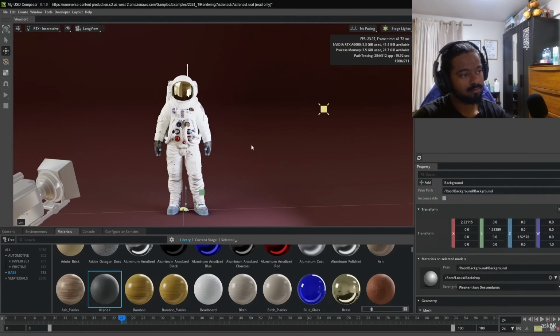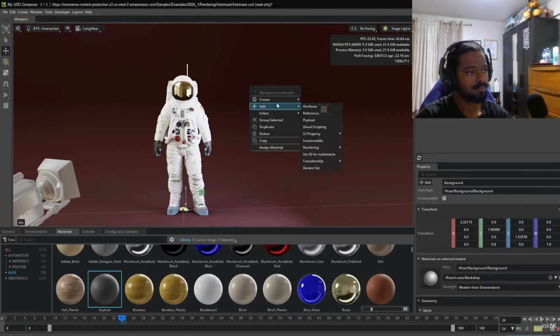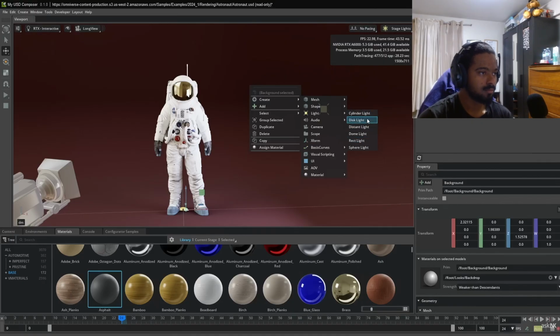And speaking about the lights, for lights, you have a couple of lights. So you can go ahead and take a look at these ones, which includes the cylinder, the disc, distance, dome, rectangle, and spherical light.